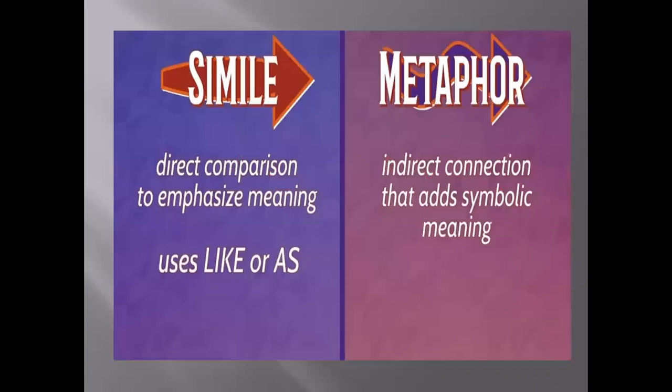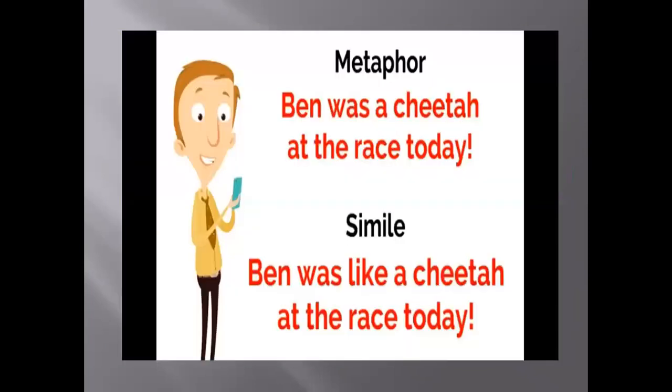Simile is the direct comparison to emphasize meaning, uses like or as. Metaphor, indirect connection that adds symbolic meaning. We don't use here like or as. See, Ben was a cheetah at the race today. Cheetah is a symbol of strength, power, runs fast. Similarly, Ben was like a cheetah at the race today. See the difference? How to use a simile and how to use a metaphor.